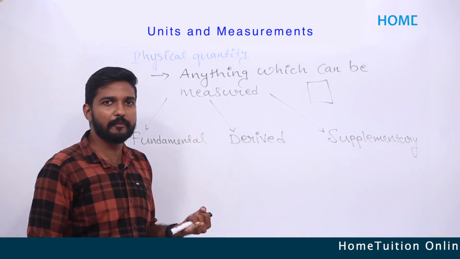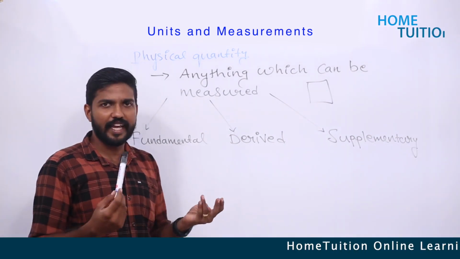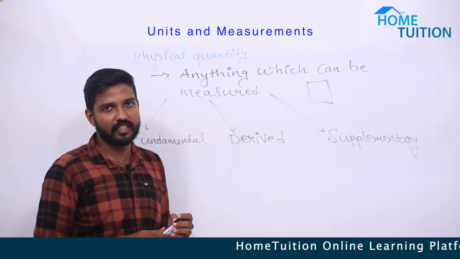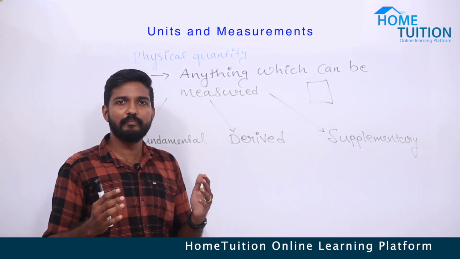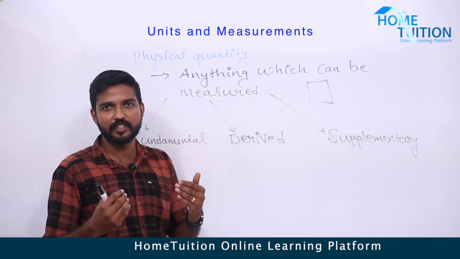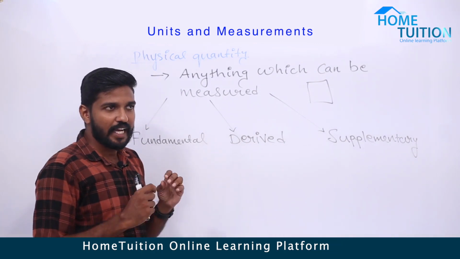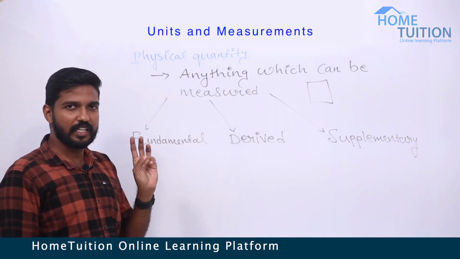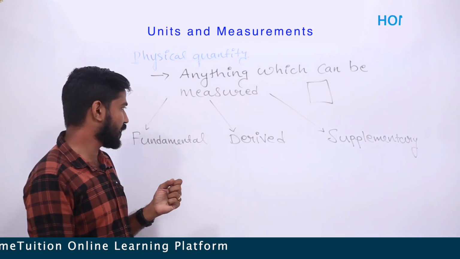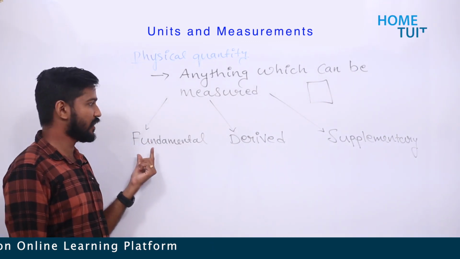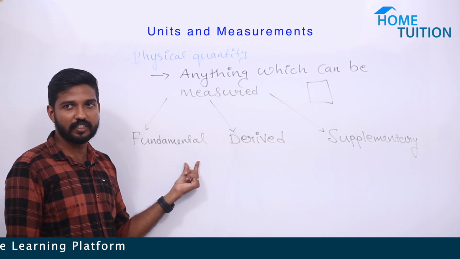You can measure the volume, you can measure the length, area, etc. So anything which can be measured is termed as a physical quantity. And then the physical quantities can be classified into three types. What are they? First one is fundamental physical quantity.